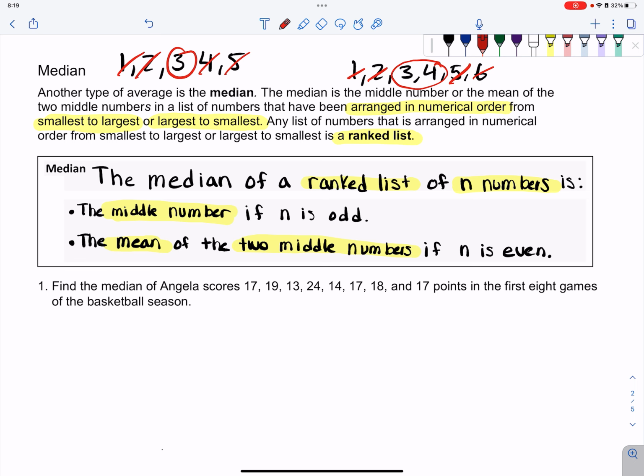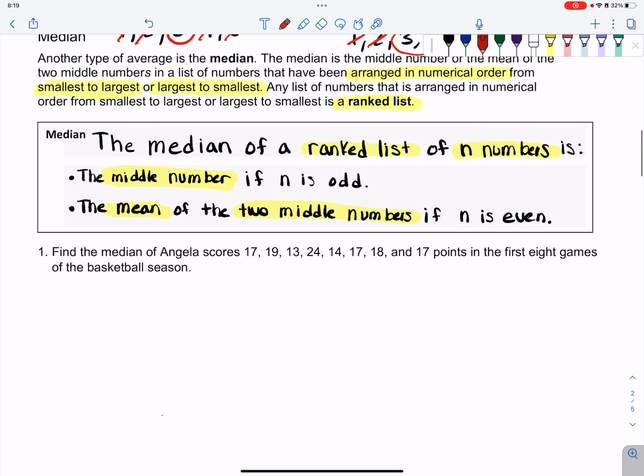Okay, so now let's find the median of Angela's basketball scores that we had in our last video with the mean. So our first thing to do with these basketball scores is to reorder them because we need the ranked list to find our median.